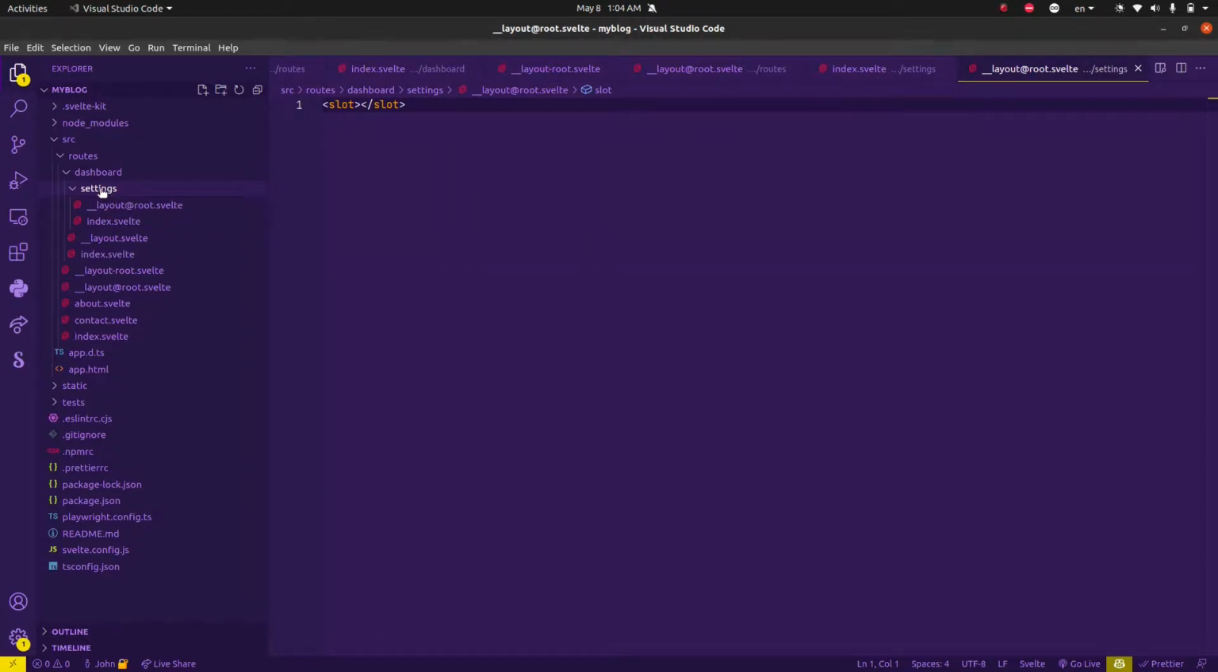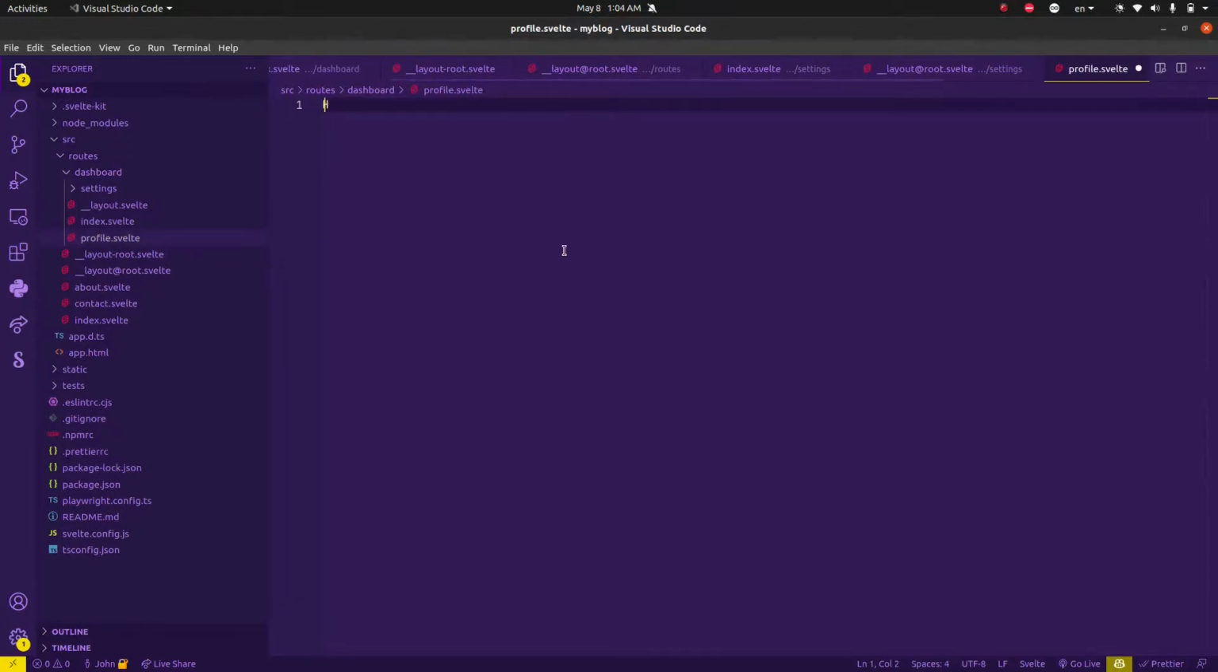Then another thing to note is that, like in this case, we have a settings layout, like a settings page that is being rendered. So let's say we have a profile page. Let's say we have a profile route. So we'll just simply create a profile.svelte, and this will create an h1 as well, saying user profile.